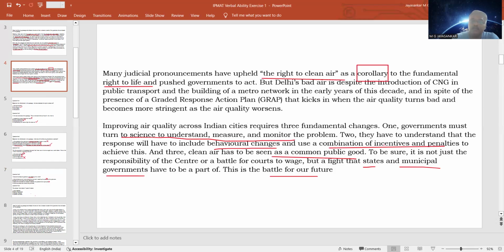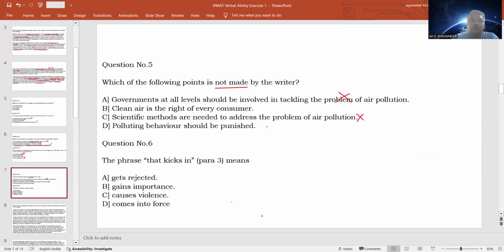What is the meaning? Anybody who is trying or attempting to reduce pollution should be given incentives or appreciation. And anybody who is polluting should be penalized. So people who are polluting should be penalized. Penalty should be given. That is the meaning. So again, polluting behavior should be punished. This is a true statement. Since it's a true statement, this is not our answer. So we can clearly exclude all the other options.